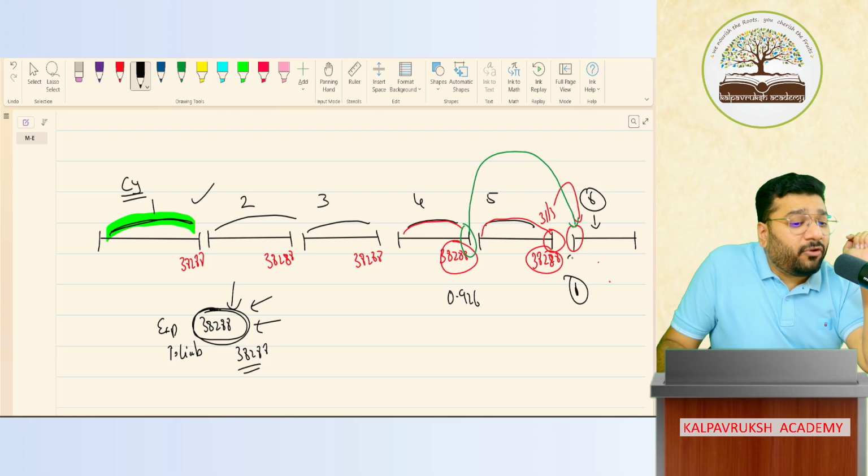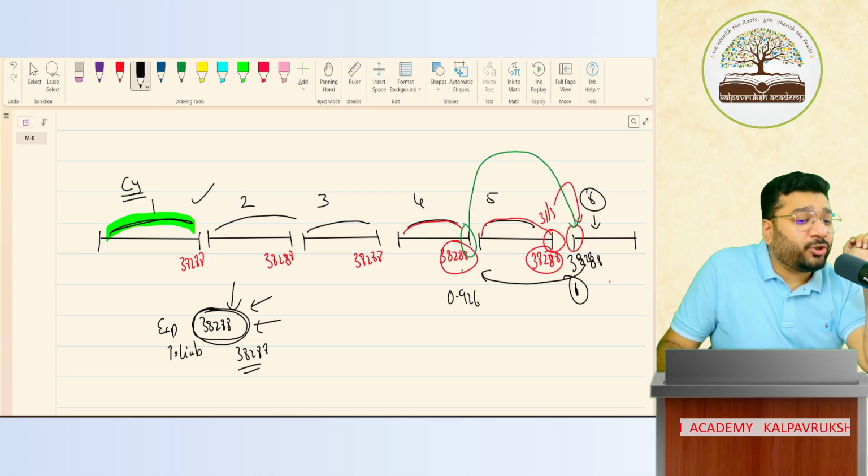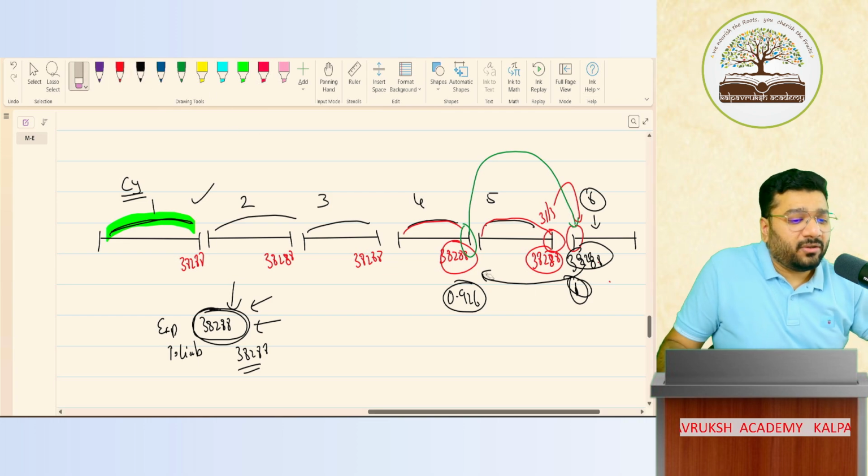So therefore, if I have to pay 38,288 in future, what should be my corresponding amount that I should have? Cross multiply. 38,288 multiplied by 0.926 divided by 1.